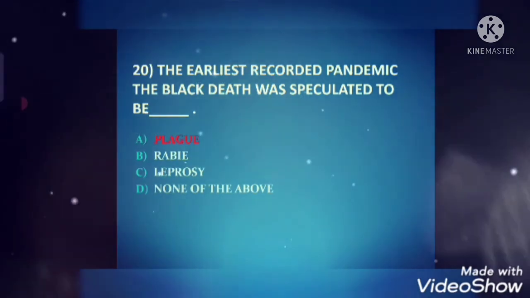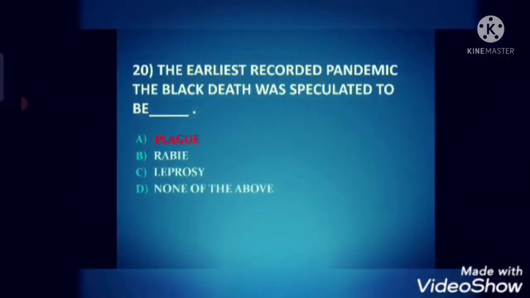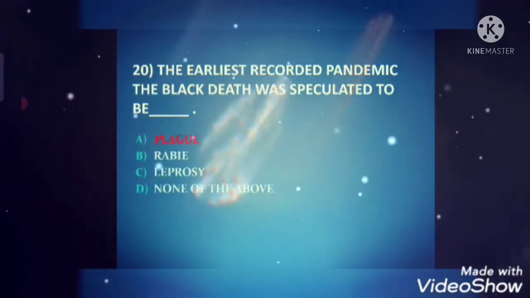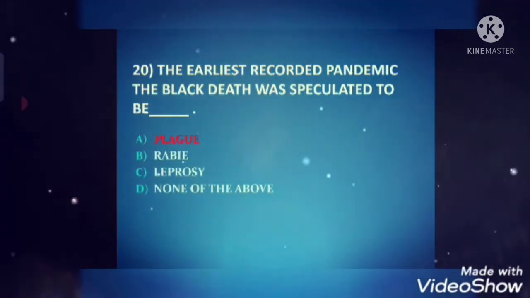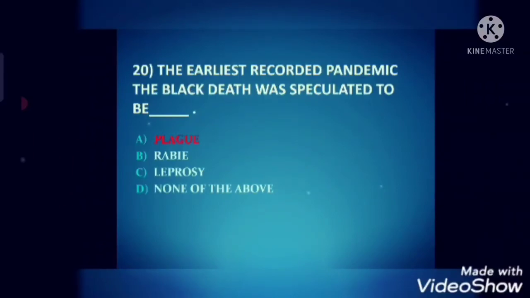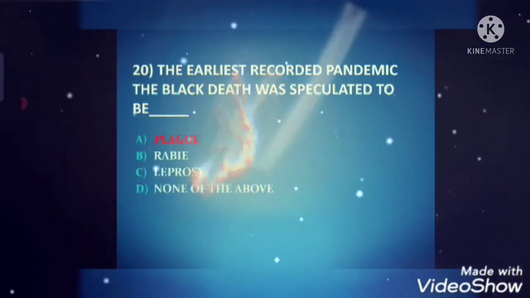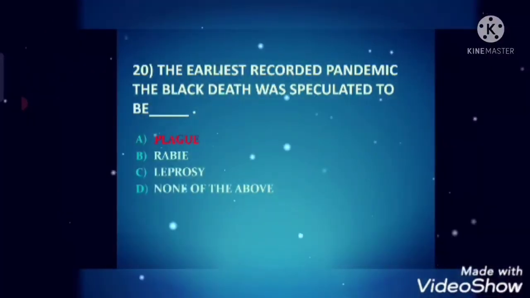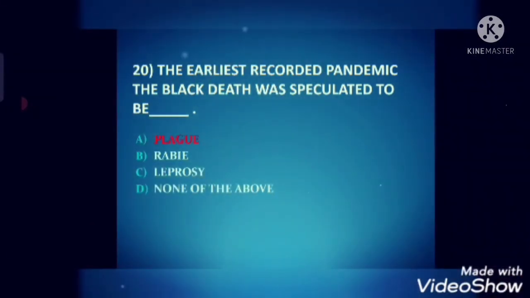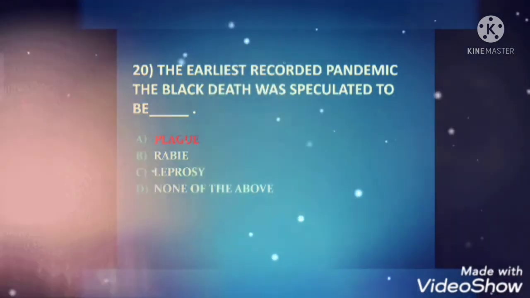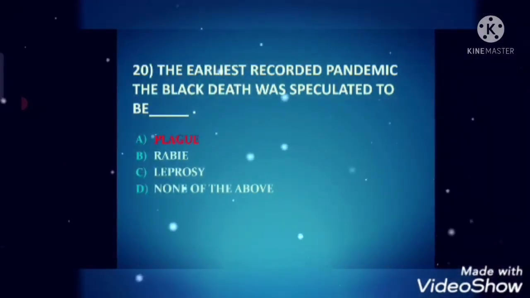Next is, the earliest recorded pandemic, the Black Death, was speculated to be dash. Answer is option A, plague. A rare but serious bacterial infection that's transmitted by fleas. The bubonic plague is caused by the bacteria Yersinia pestis. It can spread through contact with infected fleas.